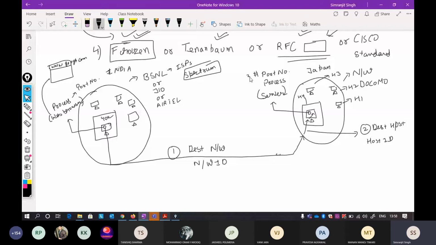So this is a three-step process. When you reach the port number, it knows that you have requested the web page of Google, and it will reply on the same path, getting the destination network from this side, the host ID from this side, and the port number from this side.